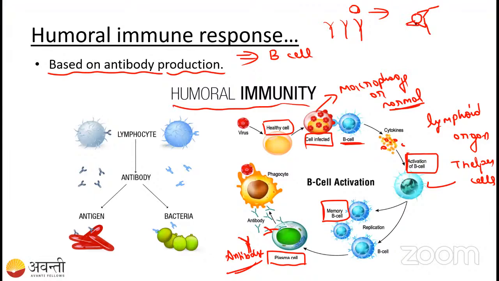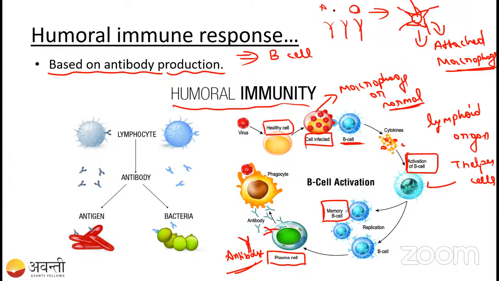This was coated by the antibody. Then it will be attacked by macrophage cells, so it is going to neutralize the antigen.